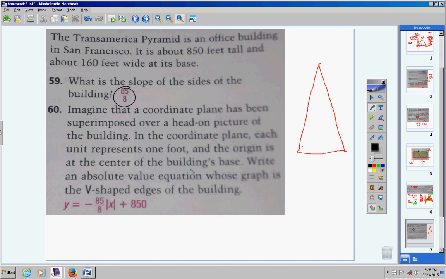Now the last question on this type of problem here, imagine that a coordinate plane has been superimposed over a head-on picture of the building. In the coordinate plane, each unit is 1 foot, and the origin. Now remember, the origin is where the x and y axes intersect right there. That's the origin, (0, 0). The origin is where? At the center of the base. So let's go ahead and do that.